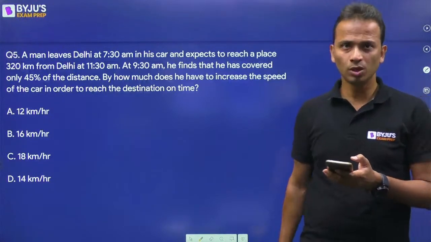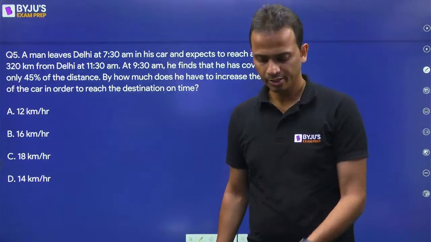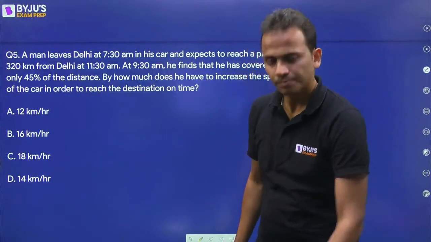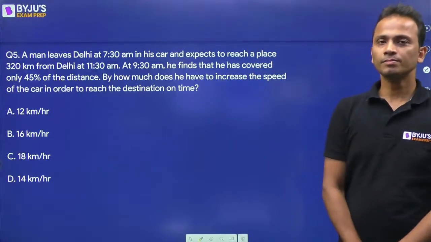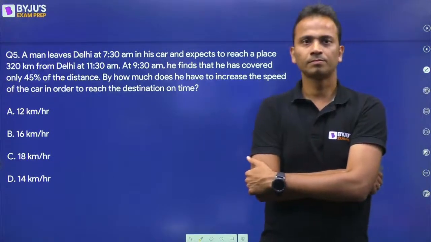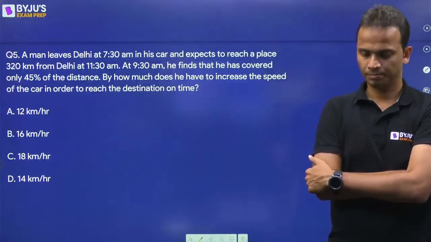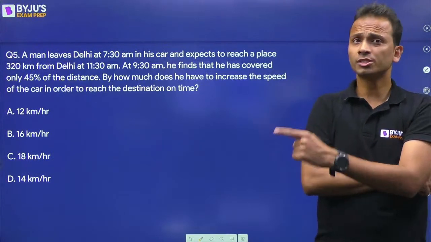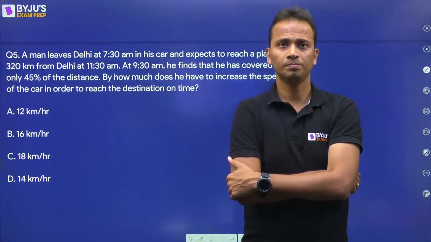Ritik, I'll come to whatever you have written. ठीक है? So don't worry about this. So पहले एक बार क्वेश्चन डिस्कस करते हैं and then we'll look at your problem.